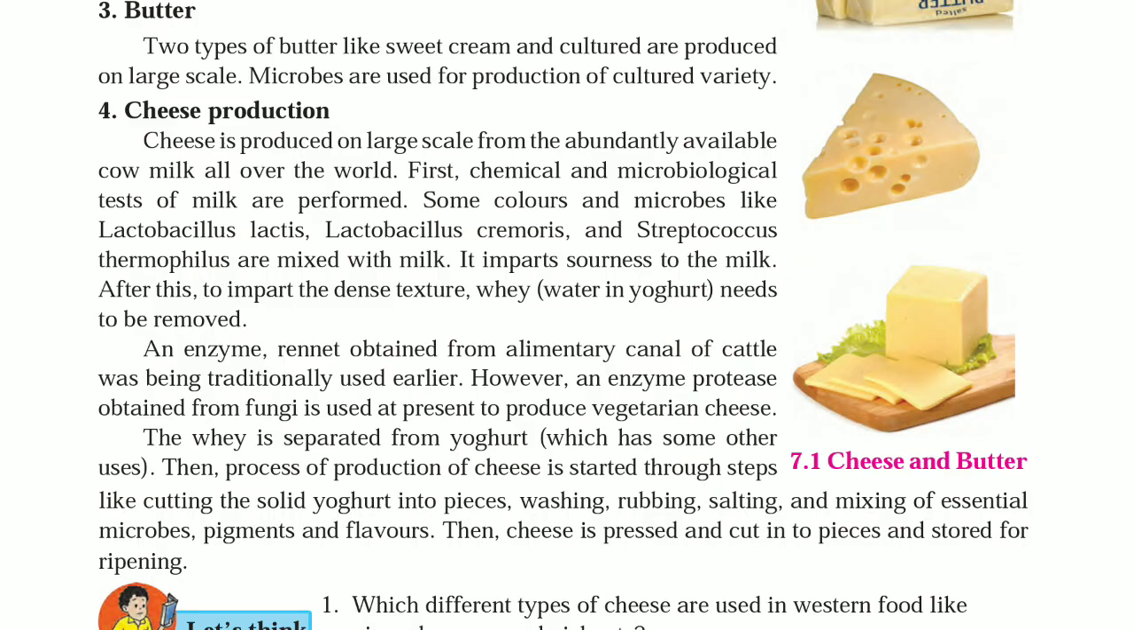The whey is separated from yogurt, which has some other uses. Then the process of production of cheese is started through steps like cutting the solid yogurt into pieces, washing, rubbing, salting and mixing of essential microbes, pigments and flavors. Then cheese is pressed and cut into pieces and stored for ripening.